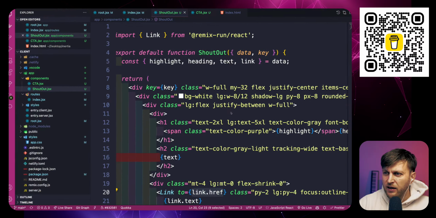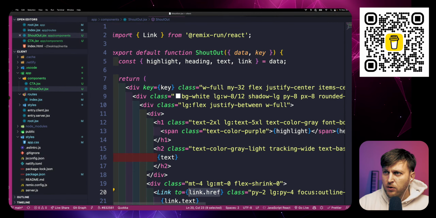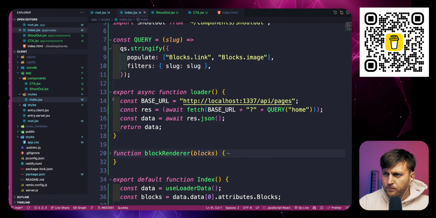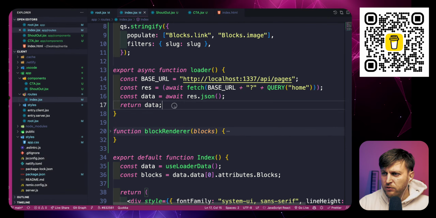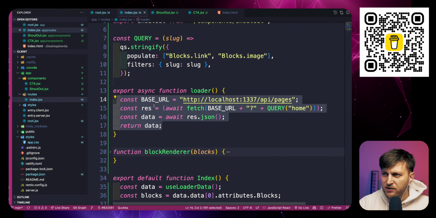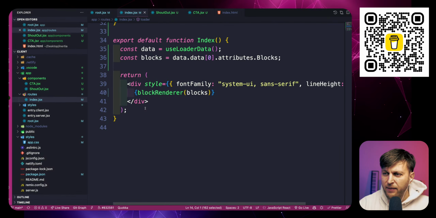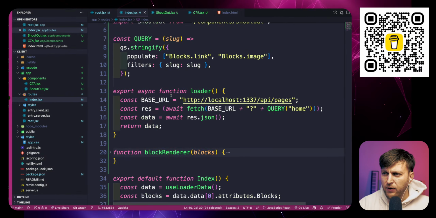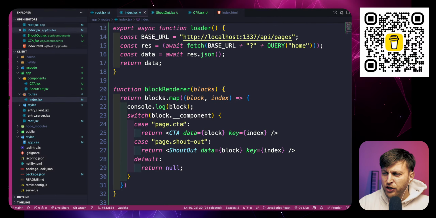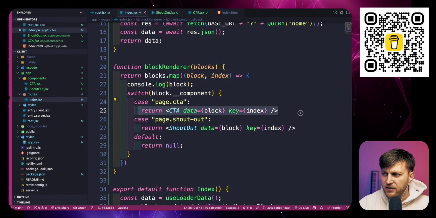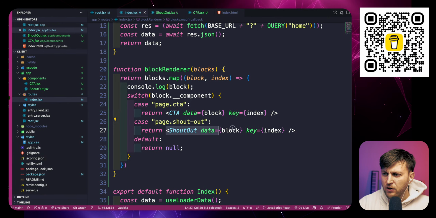Now, the way this works on our front end is we're using Remix and we're using a loader function to get all of our data. In order to get access to our data on our route, we use the useLoaderData hook to get access to the data that we called from our Strapi API. We create a function called block renderer, which checks what block component we have in our response. If it matches page CTA, return the CTA component. If it matches shout out, return shout out.